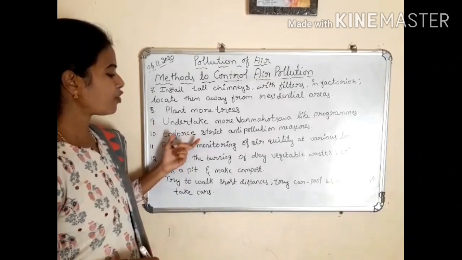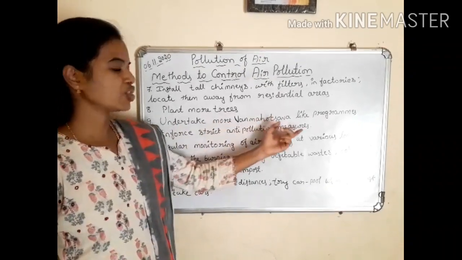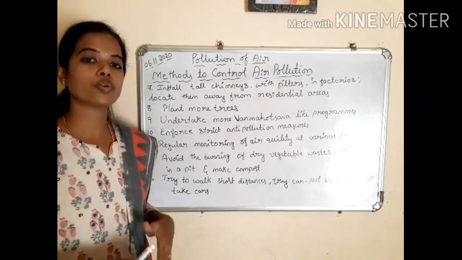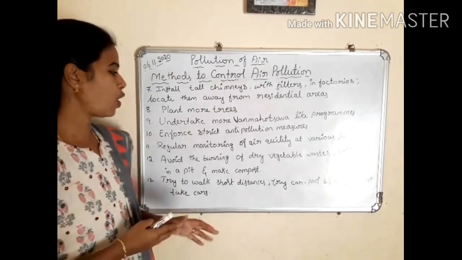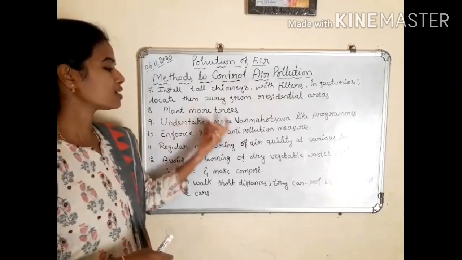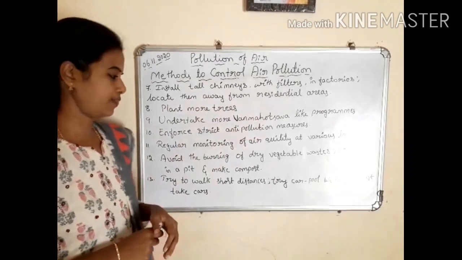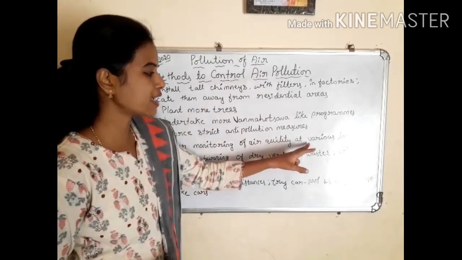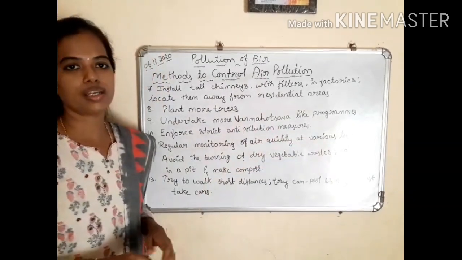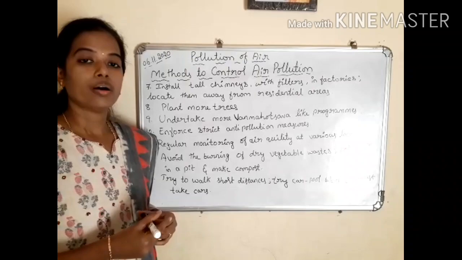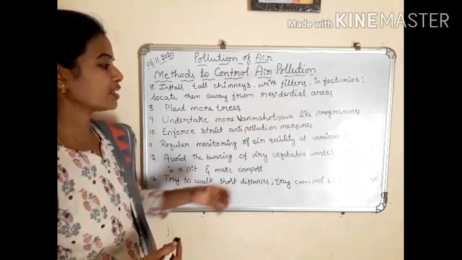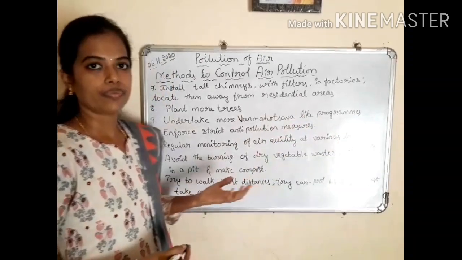Next one, enforce strict anti-pollution measures. The policies made by the government, we have to strictly follow, and also we have to enforce strict anti-pollution measures. Next one is regular monitoring of air quality at various locations. In various locations, in big cities, we have to check the quality of air.